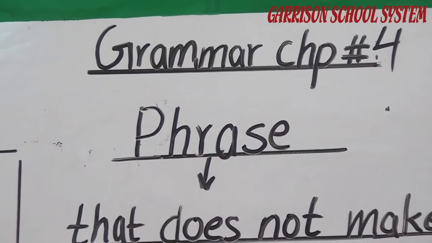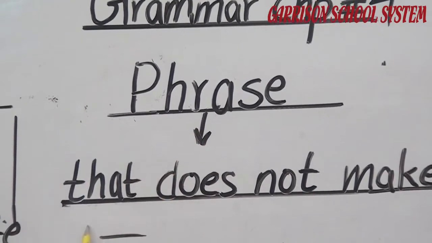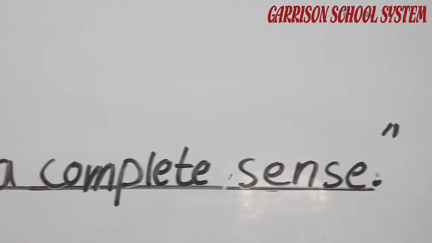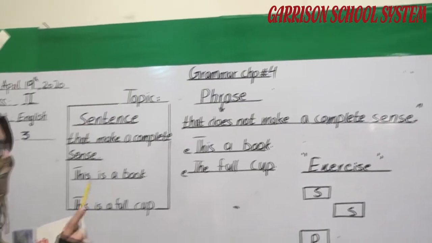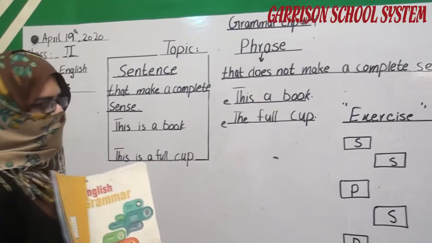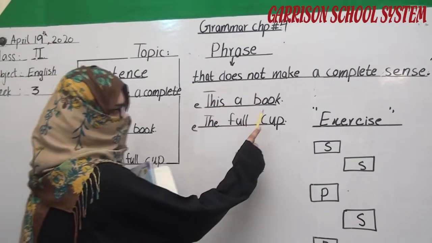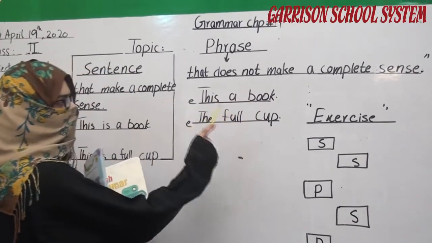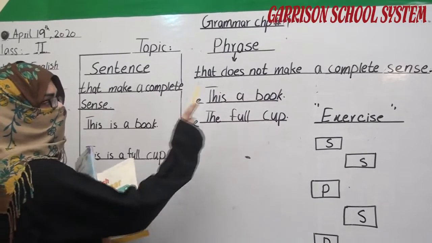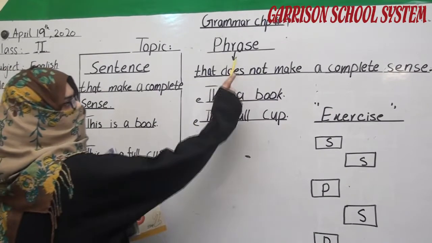A phrase is a group of words that does not make a complete sense. It does not have the complete meaning of a sentence. Means that the words are there, but you do not know whether the sentence is complete or not. It does not have complete sense, and it is called a phrase.